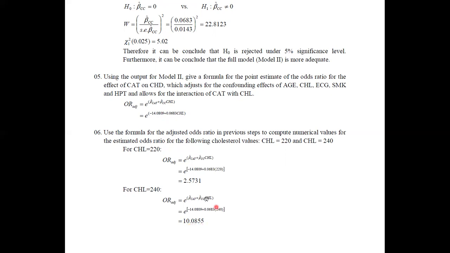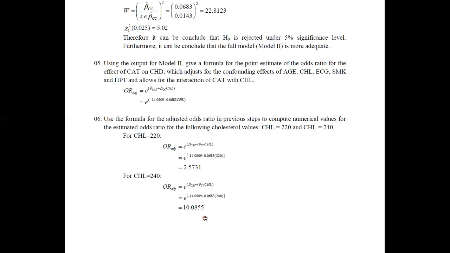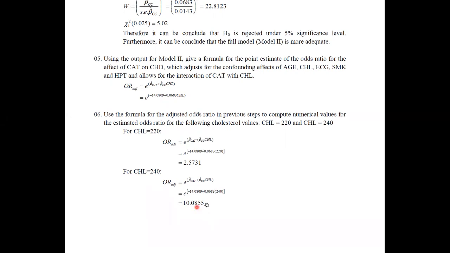Now if the cholesterol is 240, you can still use the same equation, just replacing the CHL value with 240. Therefore, you can see that the odds ratio is 10.0855. In medical studies, most of the time we can use these things.